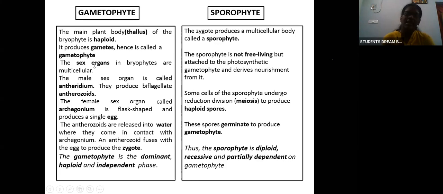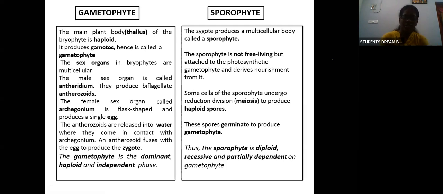Okay, so here the sex organs in bryophytes are multicellular. The male sex organ is called antheridium, and the female sex organ is called archegonium. The antheridium produces biflagellated cells called anthrozoids, and the female sex organ, as I already told you, is archegonium.